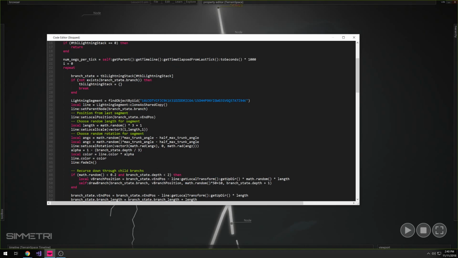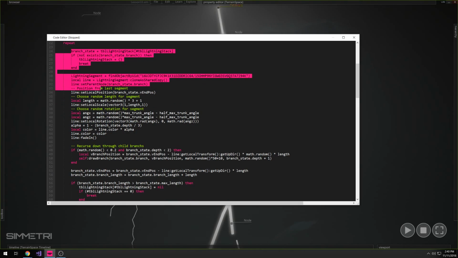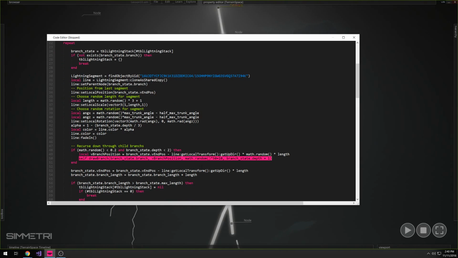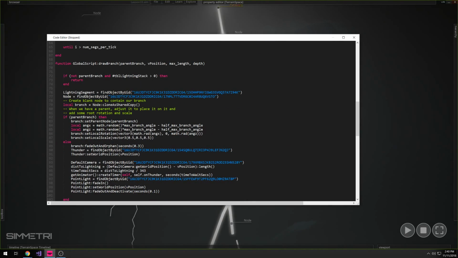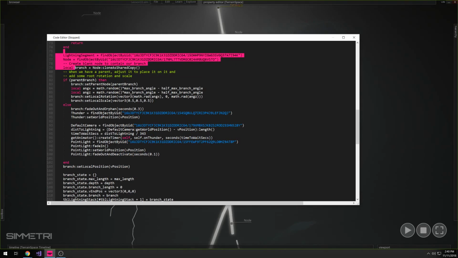When it was reaching this repeat statement, it was entering this loop here, and then it was deciding to recursively call draw branch. So it calls draw branch. In the draw branch function, watch what happens. There's this thing called branch state, and notice I didn't define it as local.